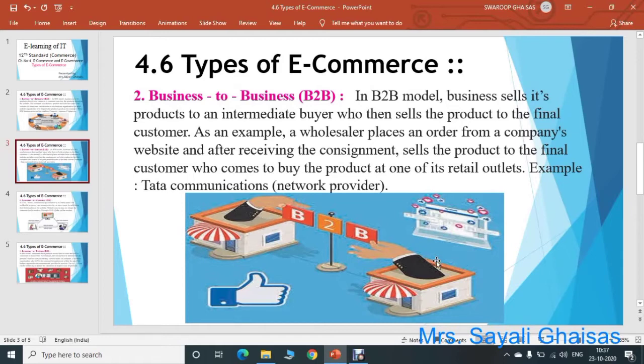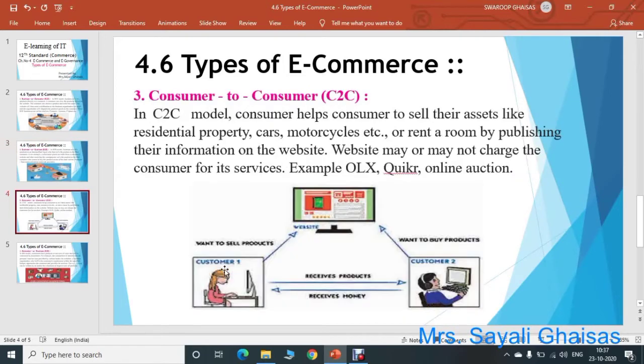One business takes products or services from another business, that is nothing but business to business e-commerce. Next, the third type is consumer to consumer, that is C2C e-commerce. In this model, a customer helps other customers sell their assets like residential property, cars, motorcycles, etc. So here a consumer can sell products to another consumer.